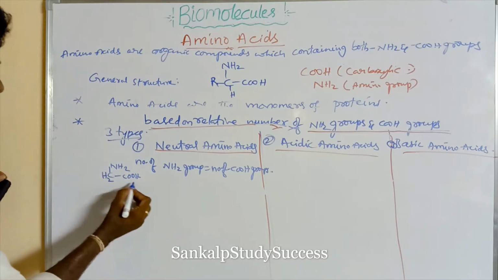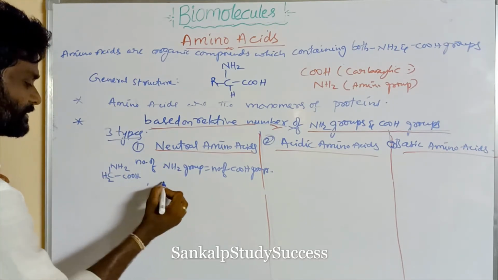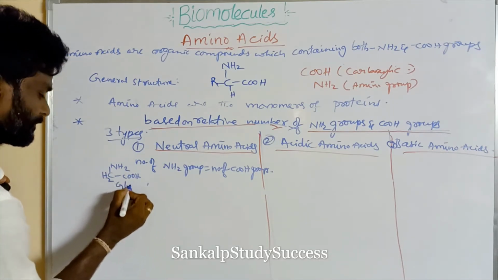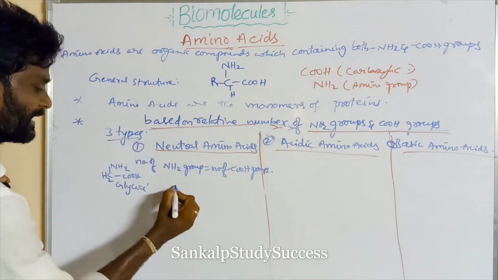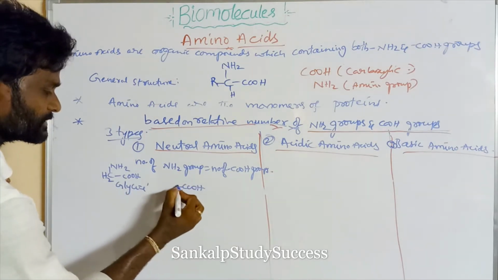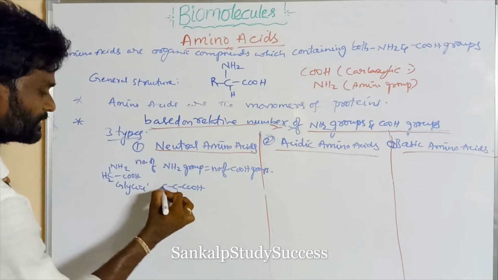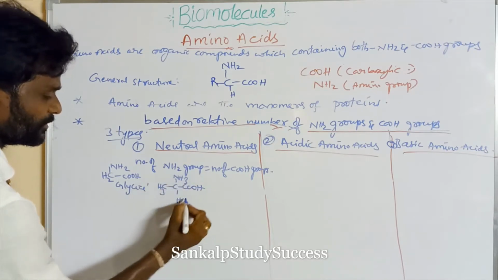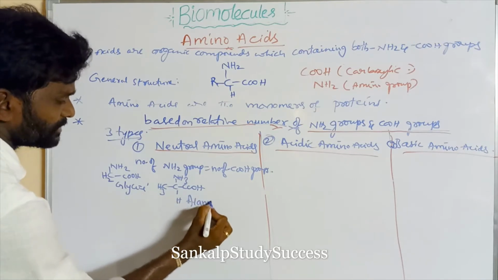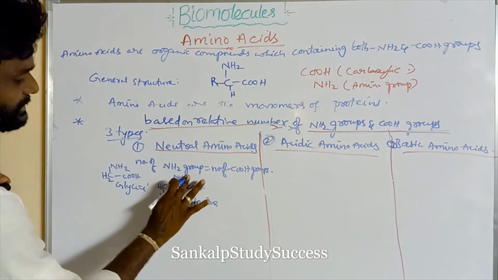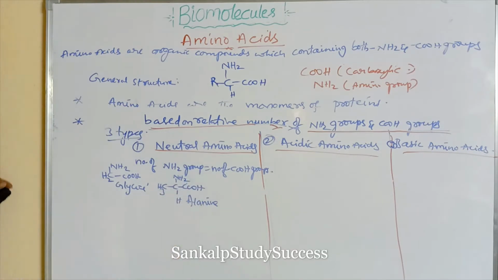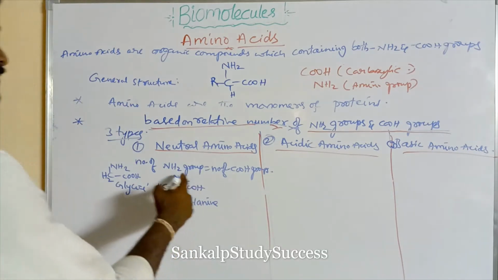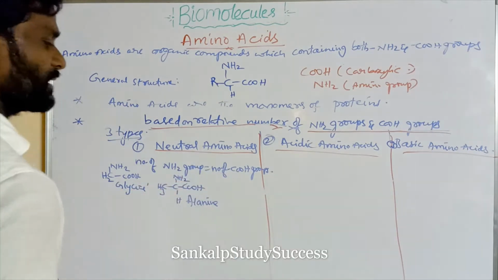Similarly, alanine has CH3 in the R position, and it also contains one NH2 group and one COOH group, an equal number of each.